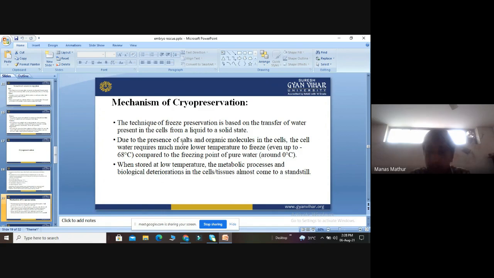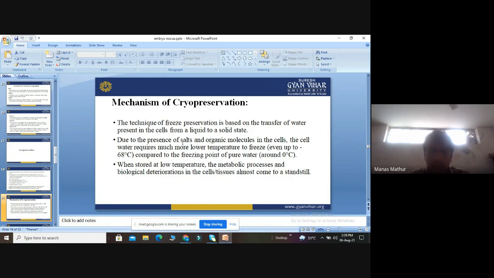Due to the presence of salts and organic molecules in the cells, the cell water requires a much lower temperature to freeze, even up to minus 68 degrees, compared to the freezing point of water, around 0 degrees, because the salts and organic molecules help to sustain the water so that it freezes at a lower temperature than its normal freezing point.